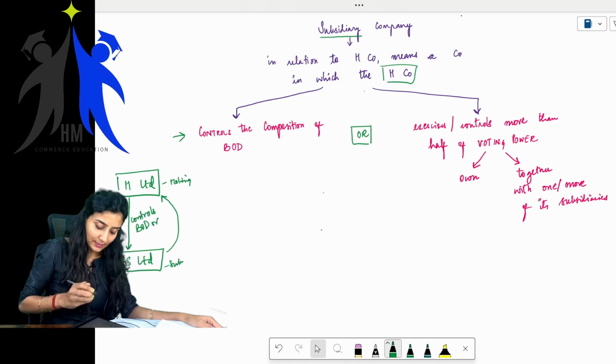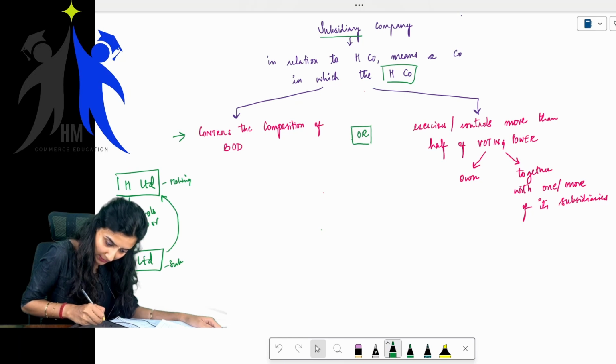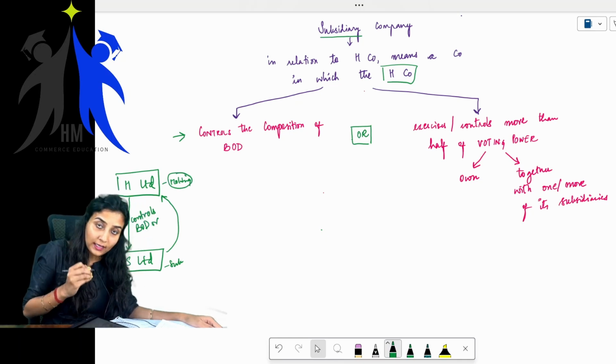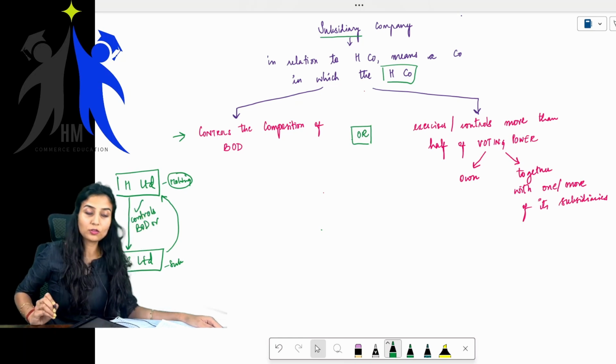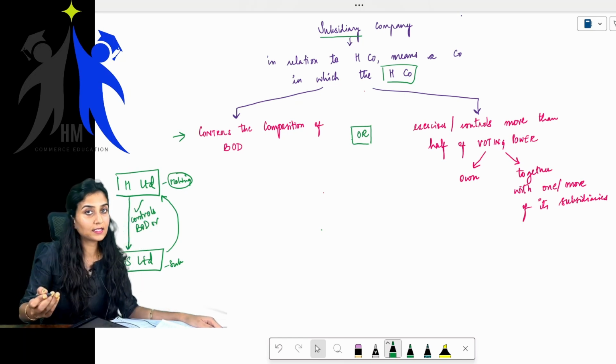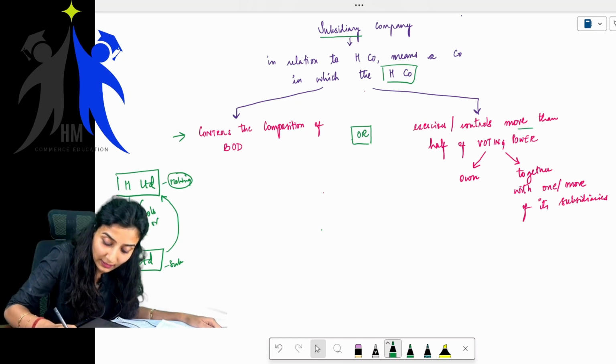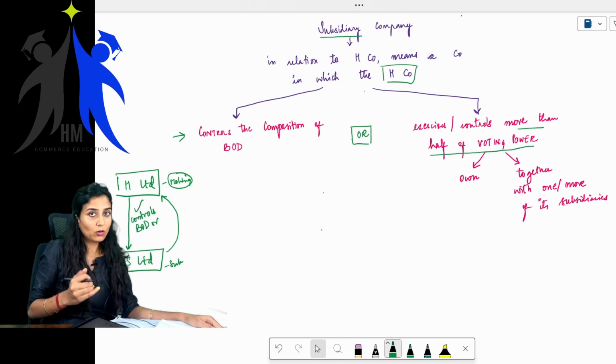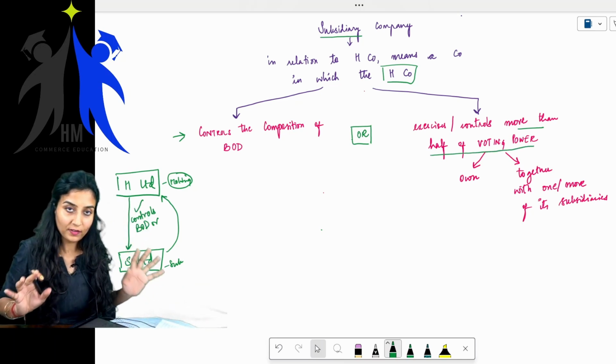So this S Limited is called a subsidiary company when the holding company controls the composition of the board of directors or exercises or controls more than one half of the voting power either on its own or together with one or more of its subsidiaries.